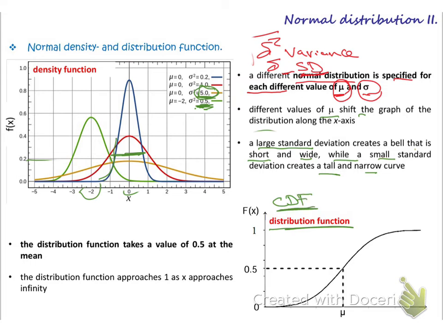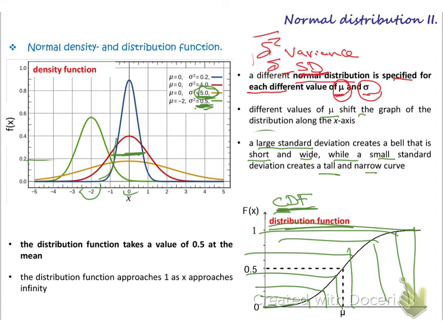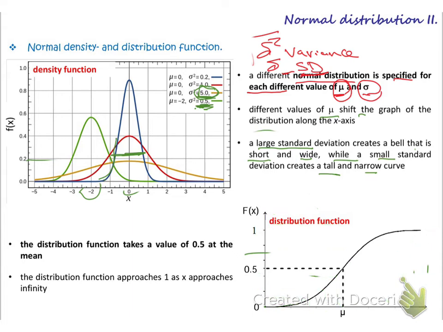So for the cumulative, see the value is every time increasing. When x increases, it will never decrease, until it reaches 1, then it will be constant at 1, because the maximum for the cumulative will be 1. So until it reaches 1, then it will be fixed after that.